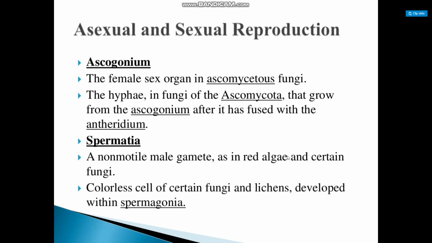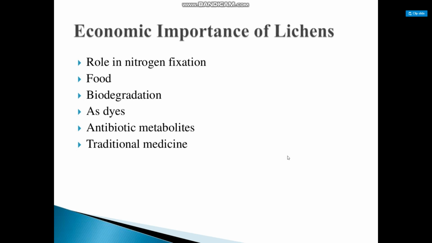Ascogonium is the female sex organ in Ascomycete fungi, and the hyphae in fungi of the Ascomycota grow from the ascogonium after it has fused with the antheridium. Spermatia are non-motile male gametes, as in red algae and certain fungi; colorless cells of certain fungi and lichen develop within the spermogonia. So economic importance of lichen: a role in nitrogen fixation, in food, in biodegradation, and as a dye, and it is used for antibiotic metabolites and as a traditional medicine.